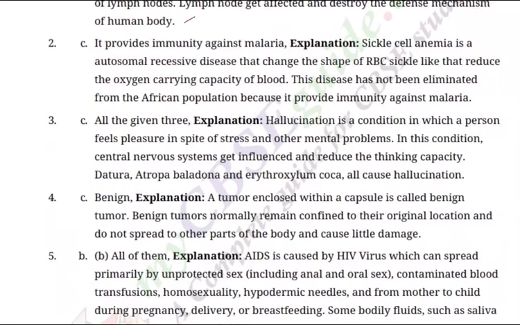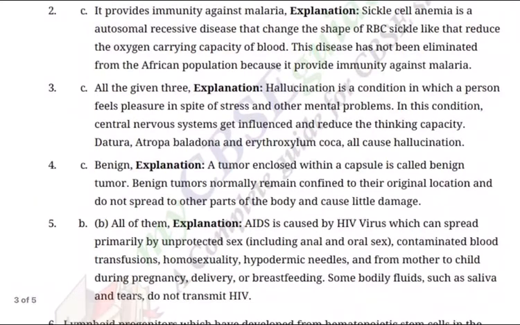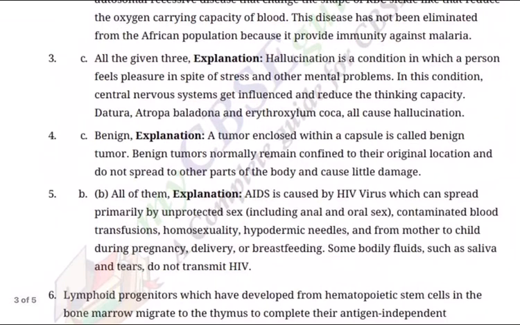Question 3, C. All the given three, of course, always all the given three should be D, so keep it in your mind. Hallucination is a condition in which a person feels pleasure in spite of stress and other mental problems. In this condition, the central nervous system gets influenced and the thinking capacity is reduced. Datura, Atropa belladonna and Erythroxylum coca all cause hallucinations.